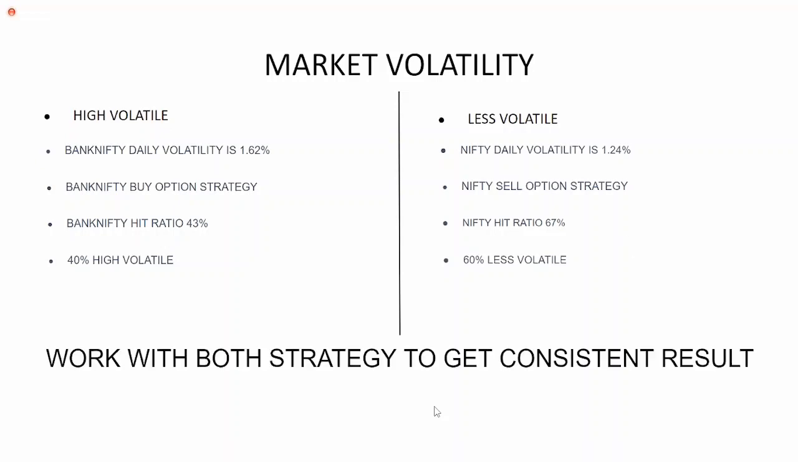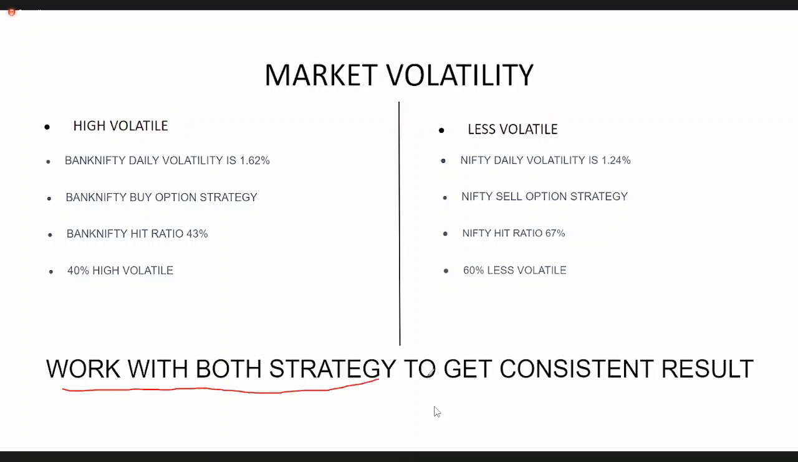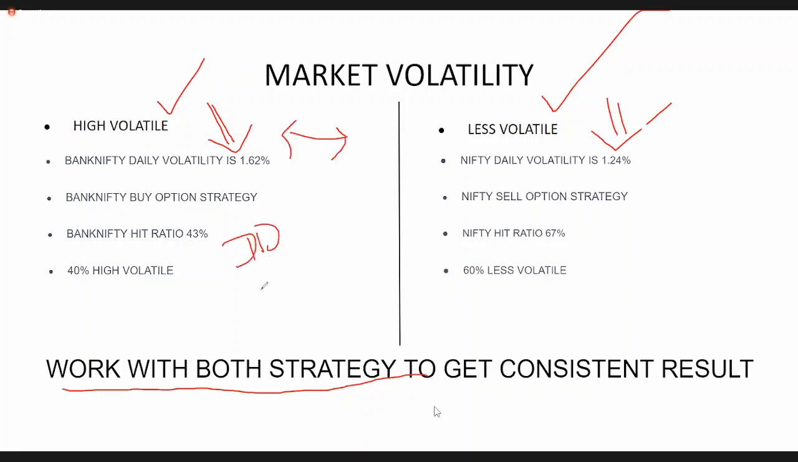So I will request all of you, please work with both algo strategies. If market is high volatile, you will get the advantage of volatility. If market is less volatile, again you will get the advantage of less volatility. If you are working with both strategies, then your drawdown also will be less because we are hedging our drawdown as well. Because in this strategy, drawdown is high and here drawdown is less. So in short, we are hedging our drawdown as well.